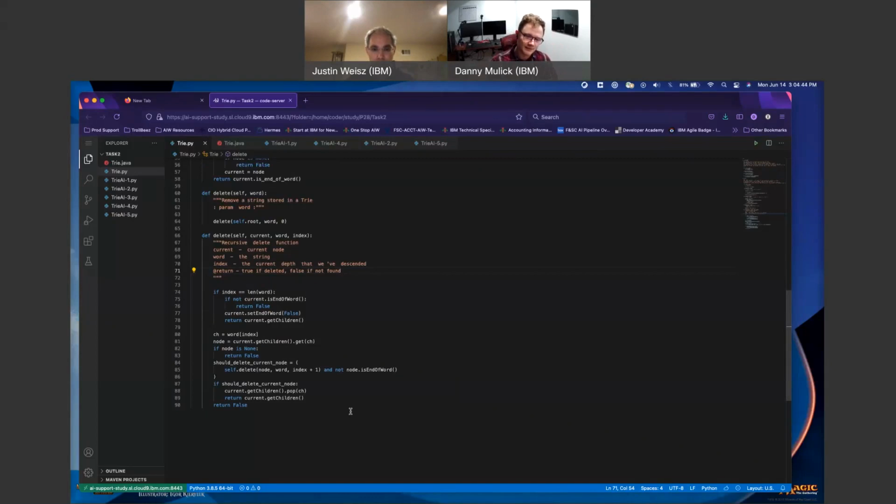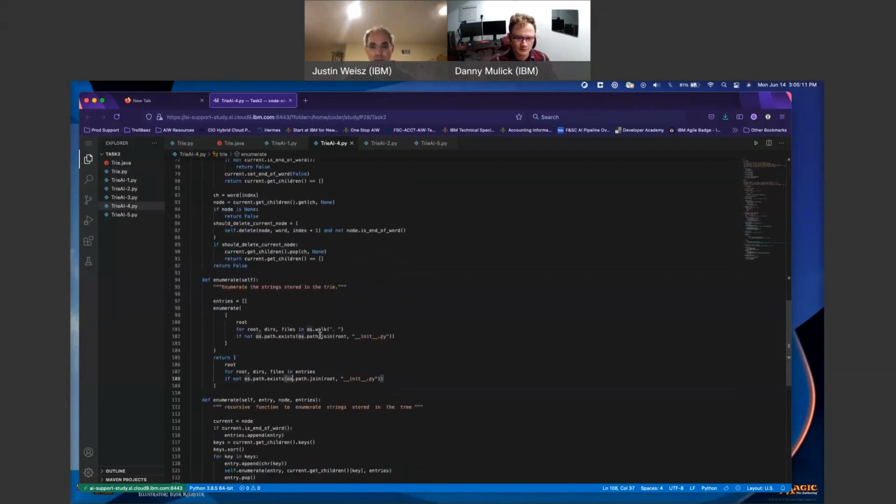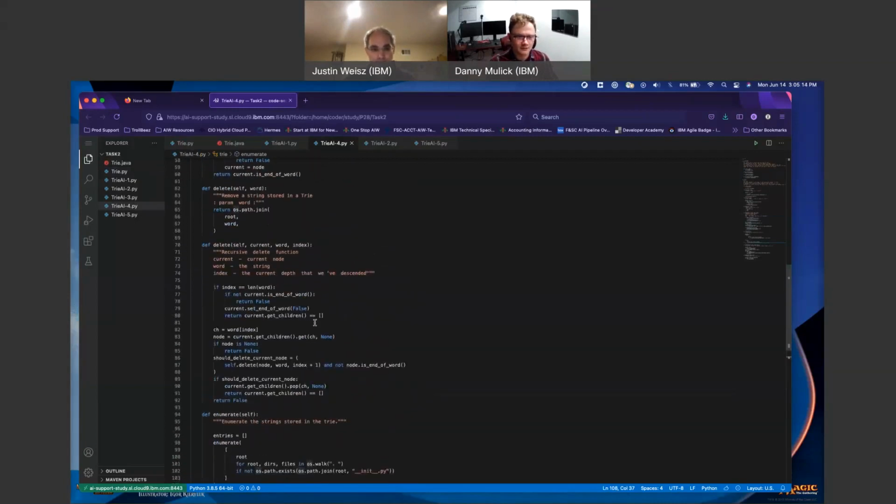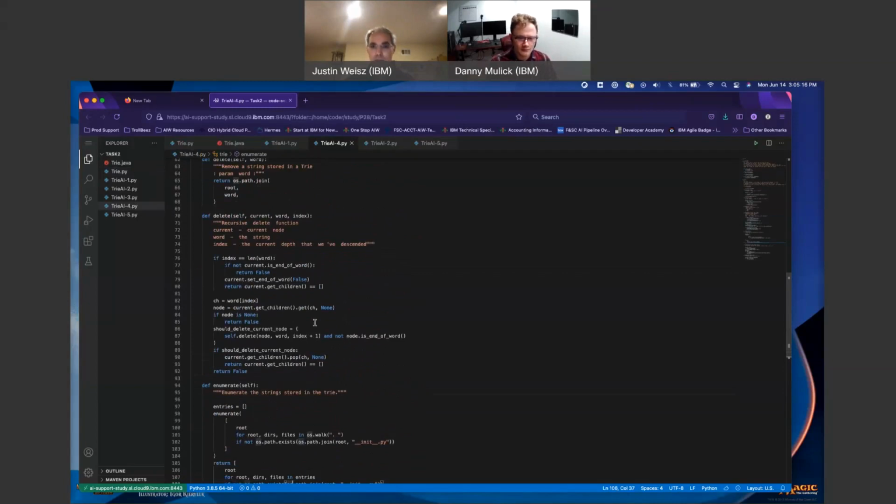Current get children dot pop character. Okay, so we're actually removing it, meaning it should be removed. Get children should be removed means I am actually removing it from the try. Get children would be, oh, we are actually removing the items here. So let's say if I actually come up to here, how do I actually do this? Where's the delete here? Here it is. Current.get children double equals splat, or empty list.